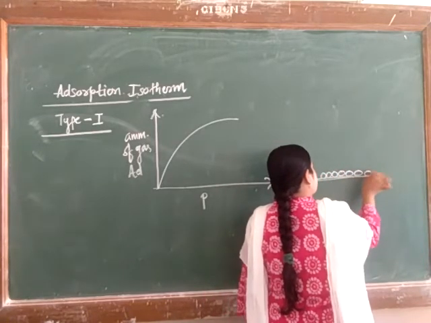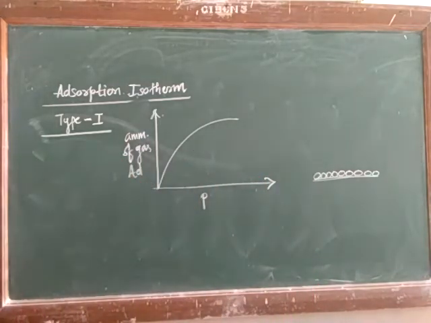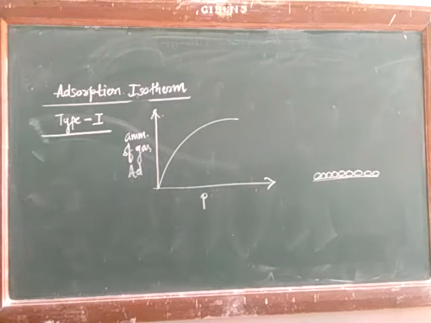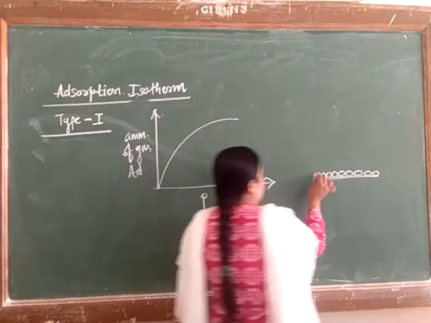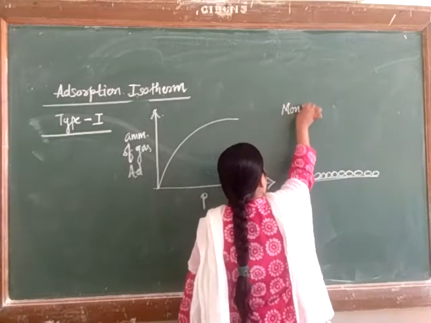These are molecules which can be adsorbed on the adsorbent, isn't it? The monomolecular layer is formed on the adsorbent, and at the saturation point stage there is no change in the amount of gas adsorbed. What are the characteristic features of this particular graph?